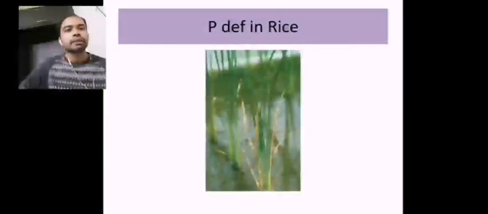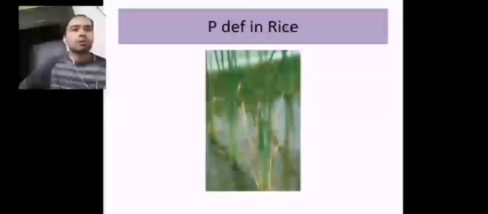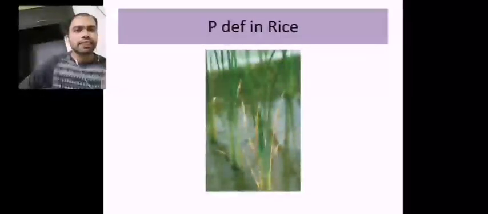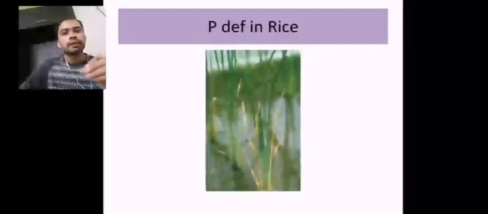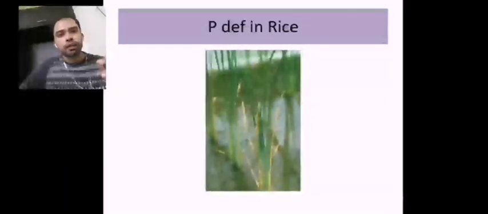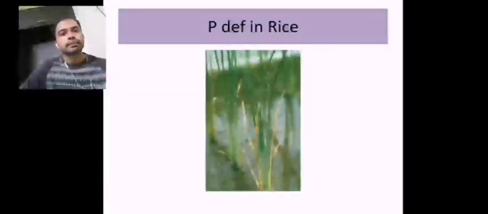This is the second picture, which shows phosphorus deficiency in rice. The deficiency of phosphorus in rice will look like this, and some of the leaves will become slender and curled down. The curling of the leaves will happen in extreme cases.